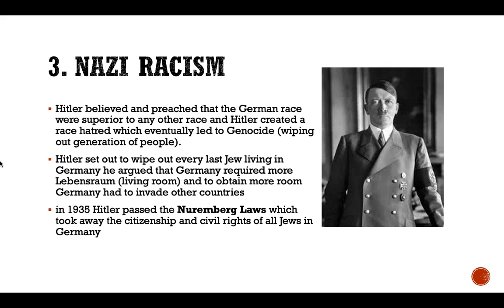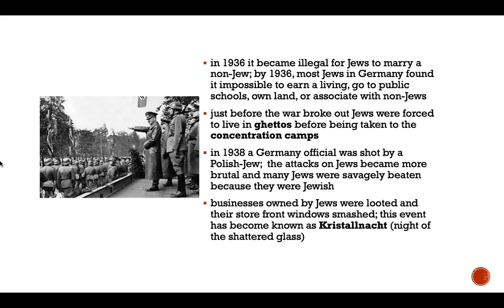He argued that Germany required more Lebensraum, which was called living room, and to obtain more room, Germany had to invade other countries. In 1935, Hitler passed the Nuremberg Laws, which took away the citizenship and civil rights of all Jews in Germany. In 1936, it became illegal for Jews to marry a non-Jew.